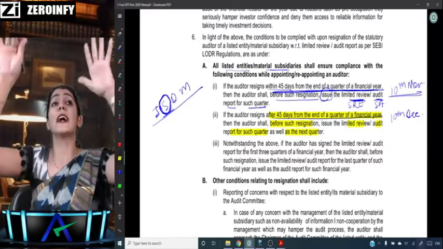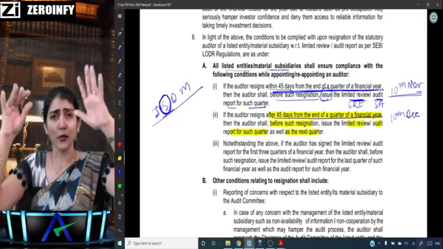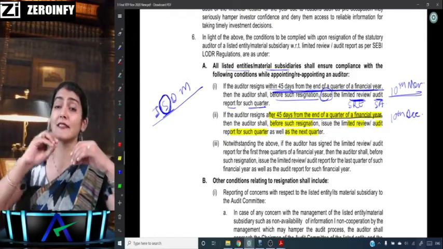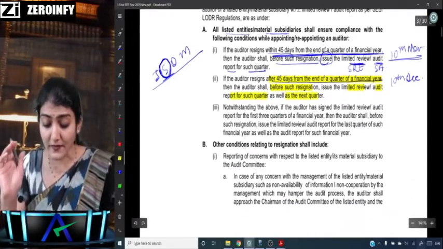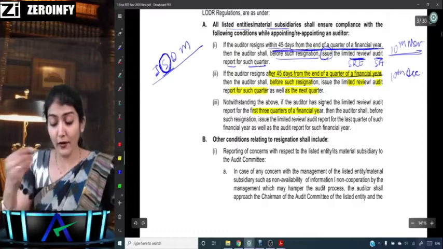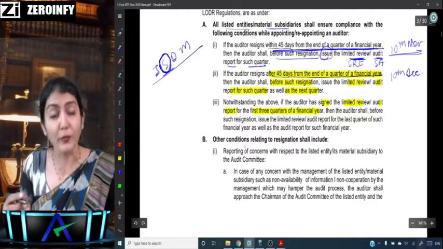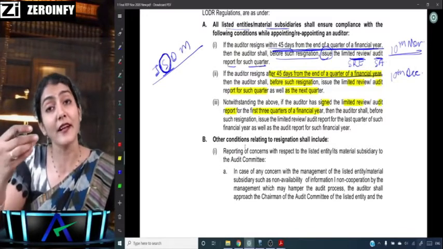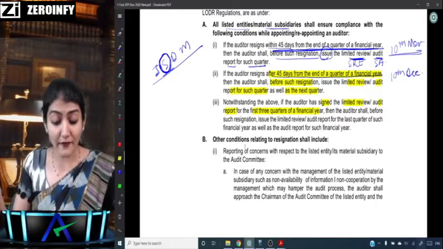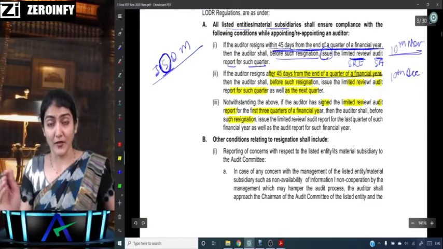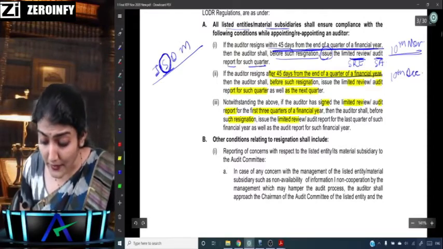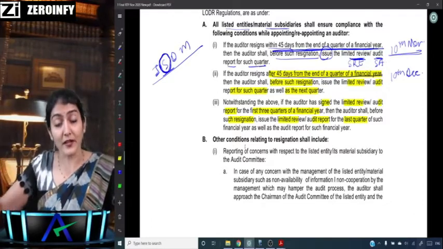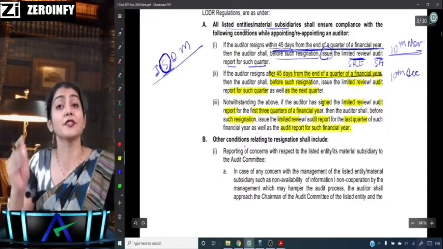And notwithstanding what I discussed in within 45 days and after 45 days, if the auditor has done the audit or the limited review for the first 3 quarters of the financial year, so June, September, December, he has already done the LR or the audit, then if he resigns, before such resignation he has to issue the limited review or audit report for the last quarter and also the audit report for such financial year.